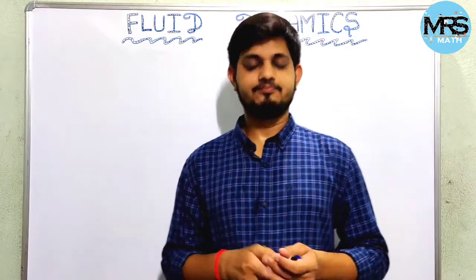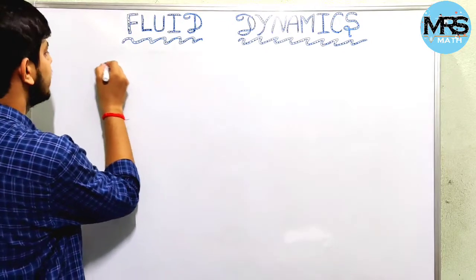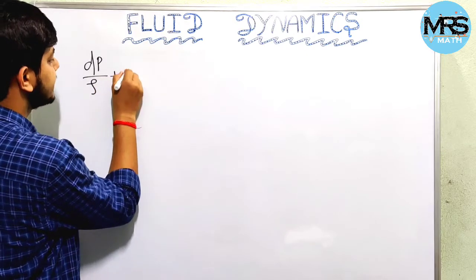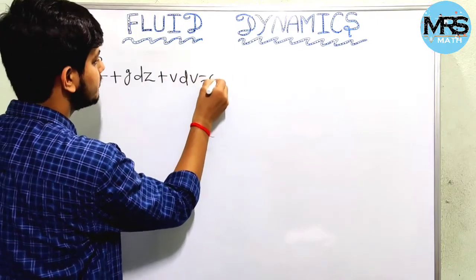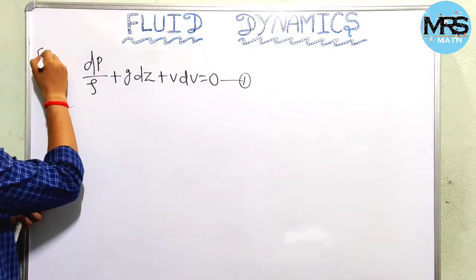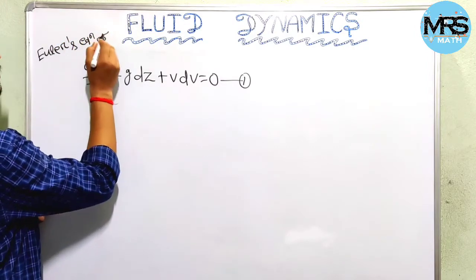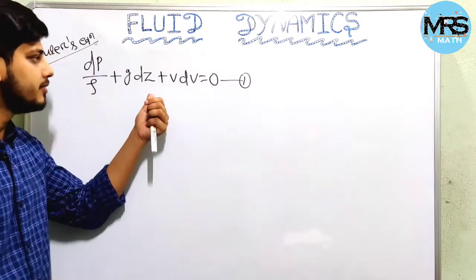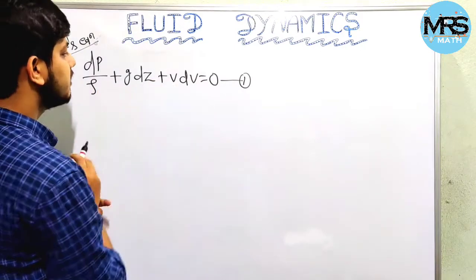Let us recall Euler's equation of motion, that is dp by rho plus g dz plus v dv equal to 0. Let us say this is equation number 1. So this is our Euler's equation of motion. From here we can get the Bernoulli equation by integrating this equation.